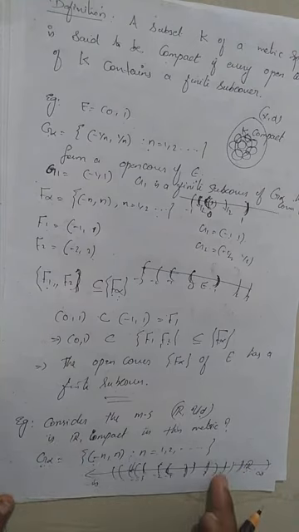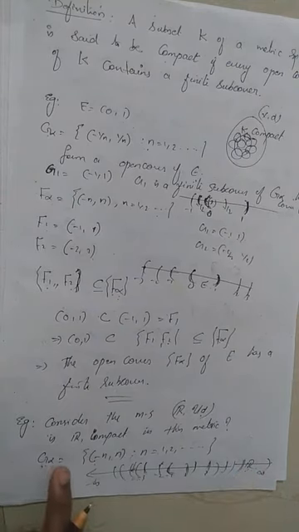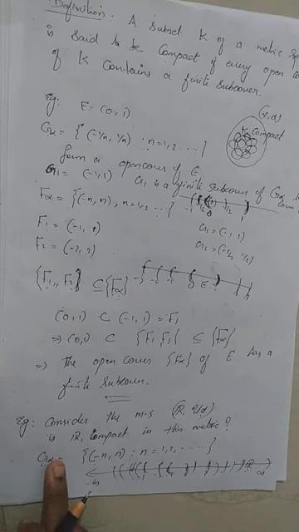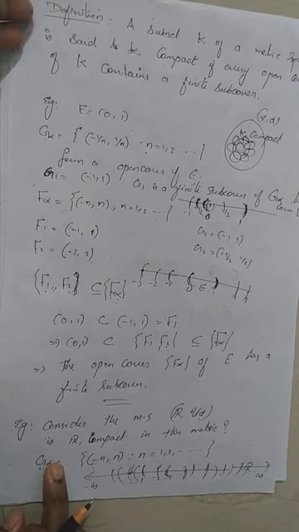Okay? Because by definition, every open cover of a set must have a finite subcover for the set to be compact. Here, in the case of real numbers, G alpha forms an open cover, but it has no finite subcover. Therefore, there exists some open cover of the real numbers which has no finite subcover, which is the negation of the definition.